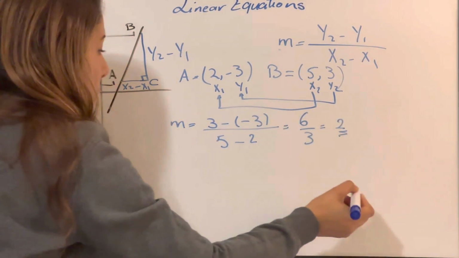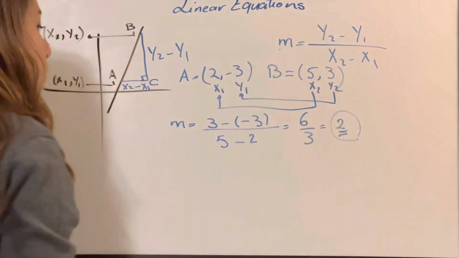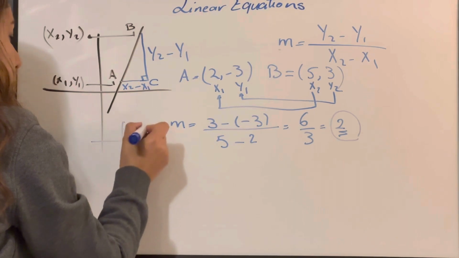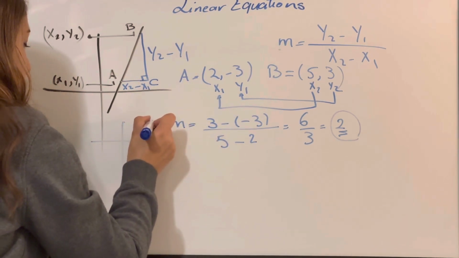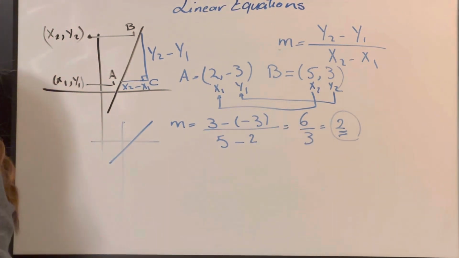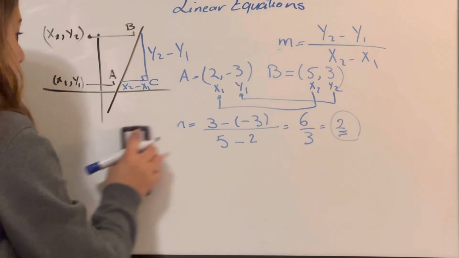This is the slope. And the slope here is positive, and this means that on the coordinate I will see the line running from the left side to the right side going up, because the slope is positive. Okay, let's take another example.